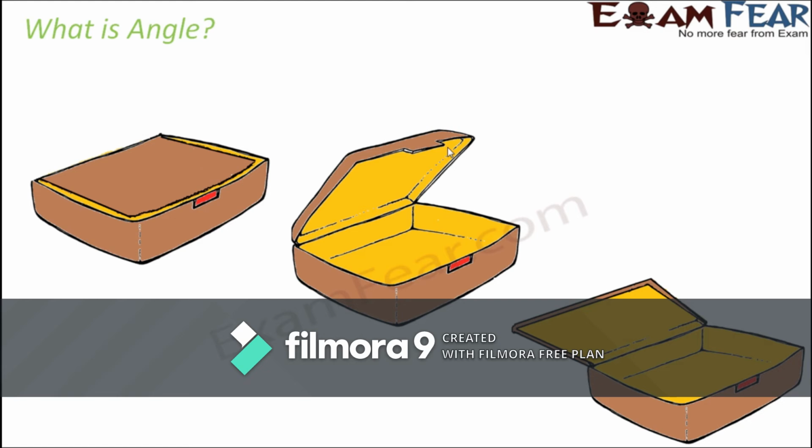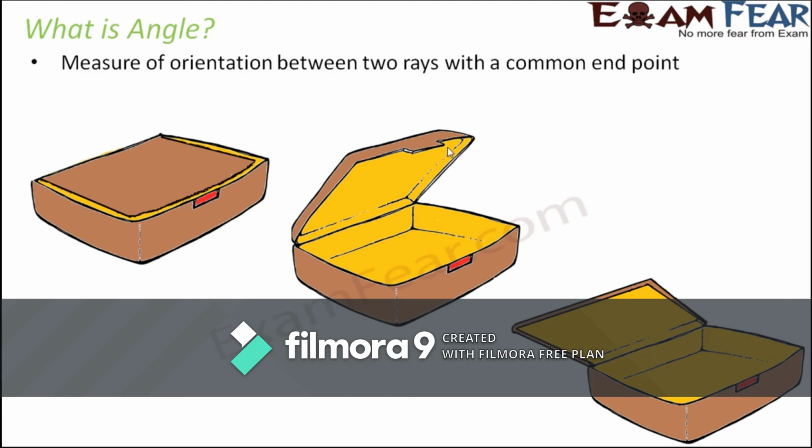Now the next geometrical element we will talk about is angle. What do you see on the screen? You see a box which is initially closed, then gradually getting opened, and then it is totally opened. How does this relate to angle? Of course it does, because an angle is nothing but a measure of orientation between two rays with a common endpoint. Now here, do you see any sort of orientation in these diagrams? Initially you see that the lid is closed. So the lid and the box were oriented along each other. That's when it was closed.